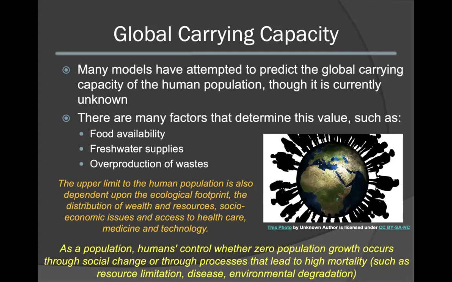As a population, we as humans control how we achieve zero population growth. We can decide whether we choose to lead more sustainable ecological lifestyles and achieve zero population growth through social change, or if we achieve that growth through other more drastic processes that lead to high mortality. These would include resource limitation, disease, as well as environmental degradation.